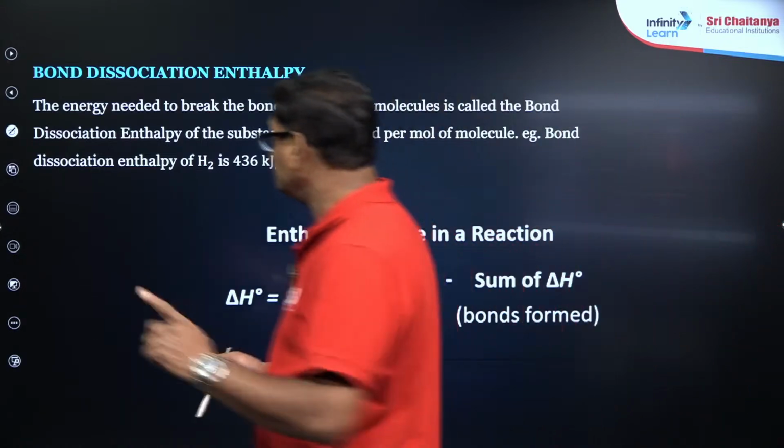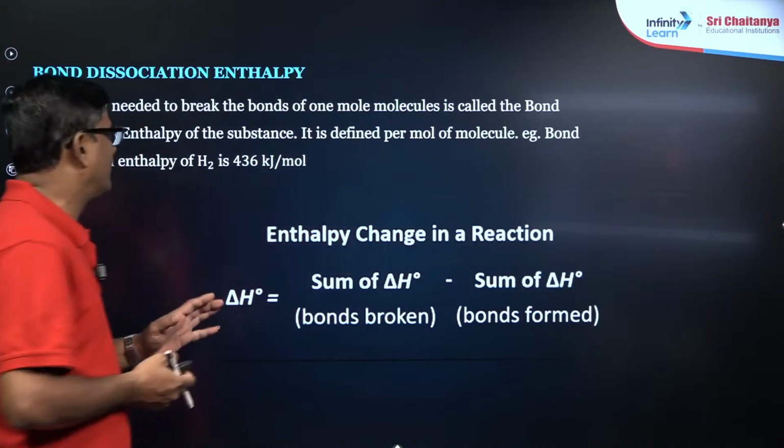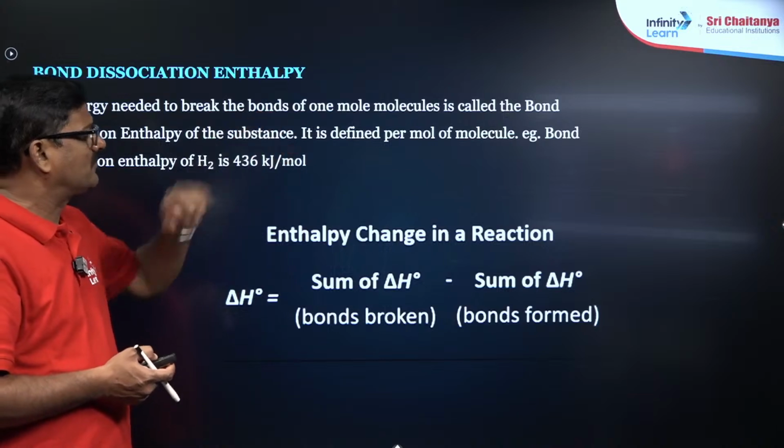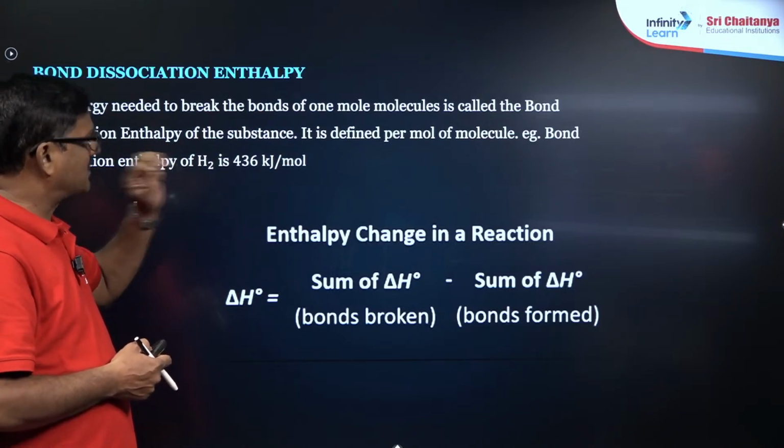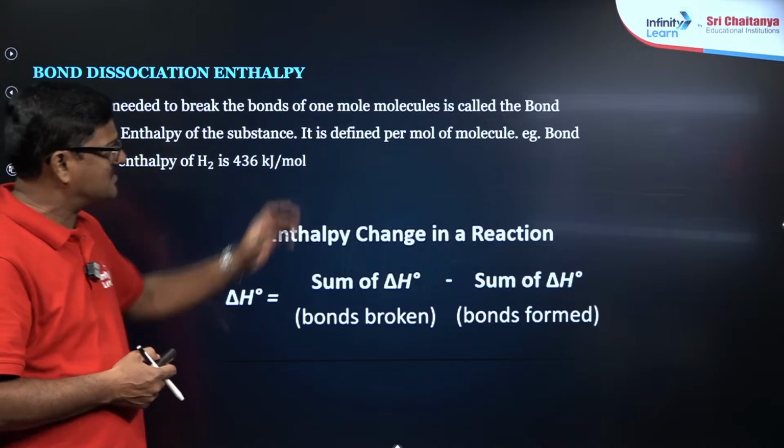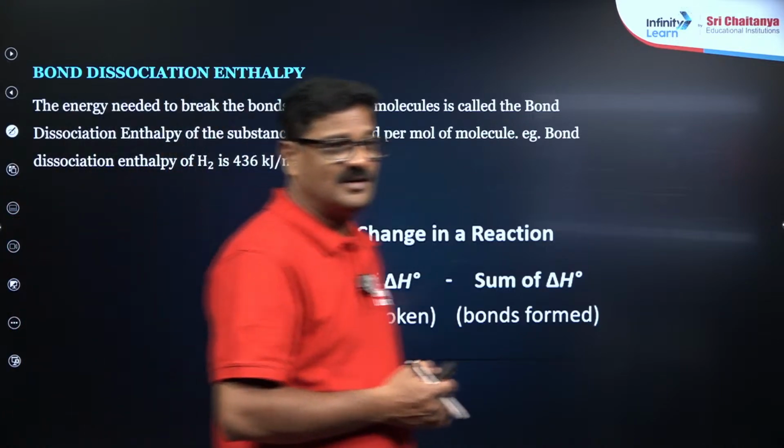Okay. So the energy needed to break the bonds of 1 mole of a molecule is called the bond dissociation energy of the substance. It is defined per mole of the molecule, है ना?